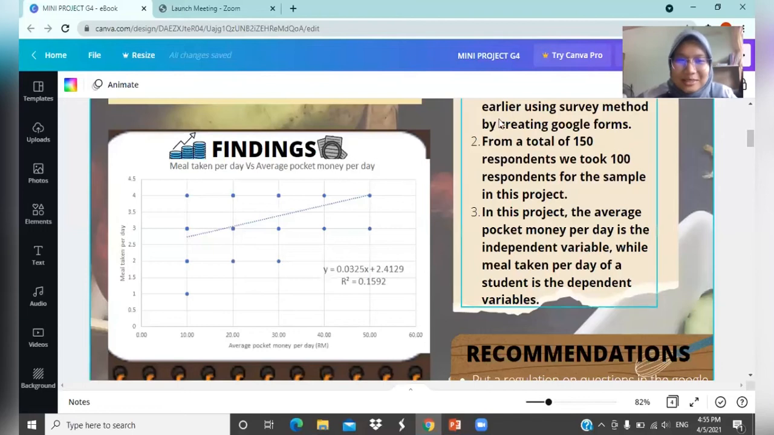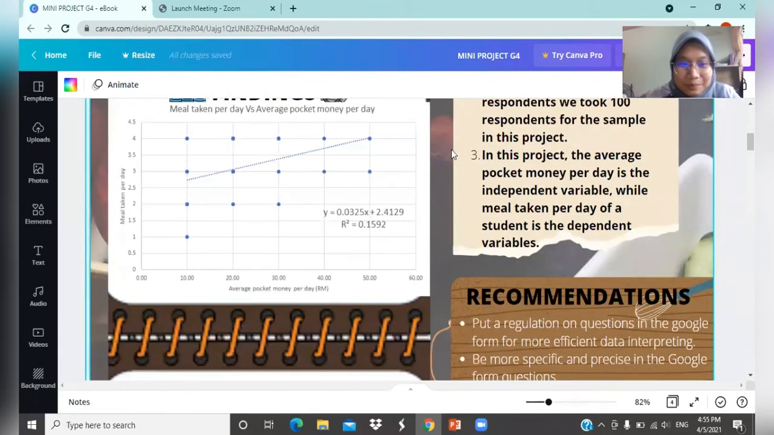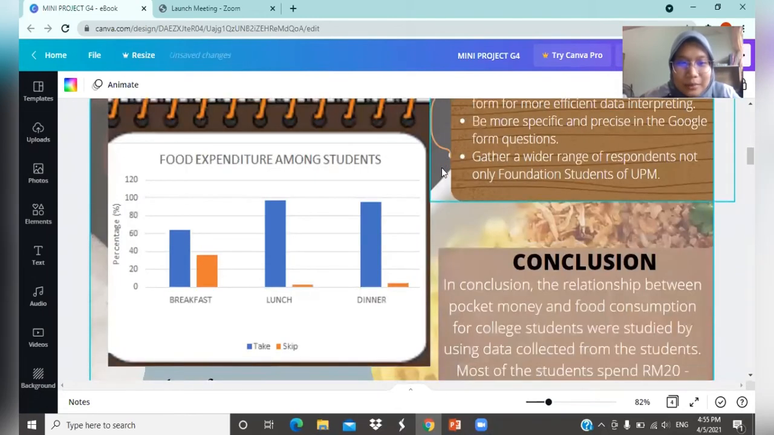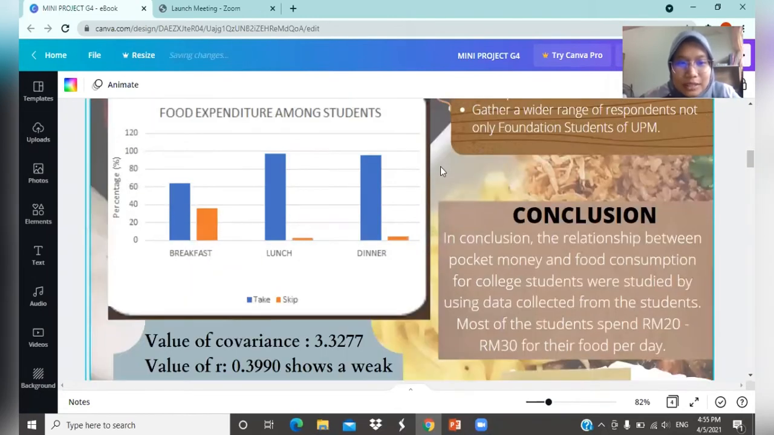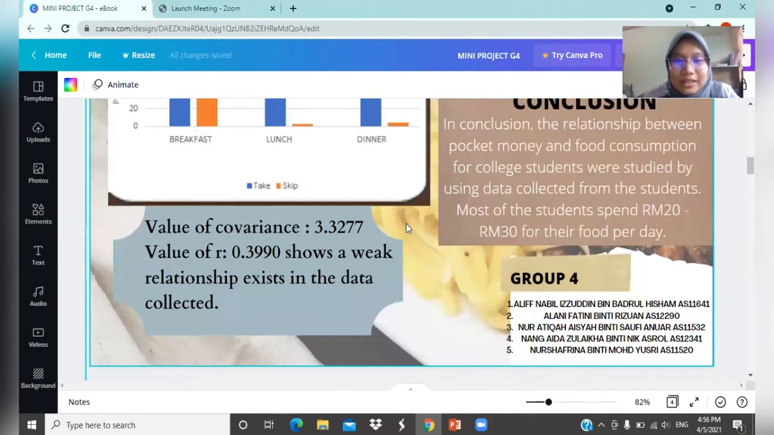Okay, so let's move on to the findings that we got. This is the graph about meal taken per day versus average pocket money per day. The second graph is about food expenditure among students. Value of covariance is 3.3277. Value of R is 0.3990, which shows a weak relationship exists in the data collected.